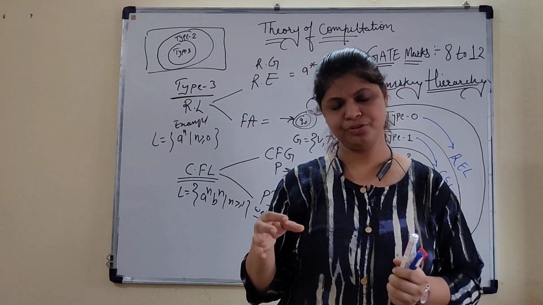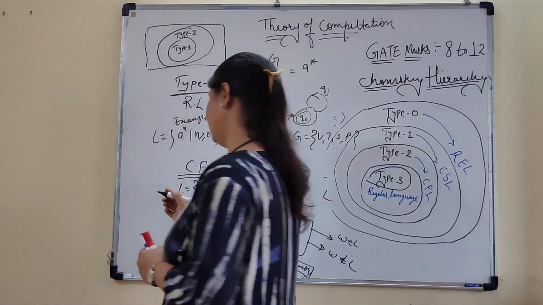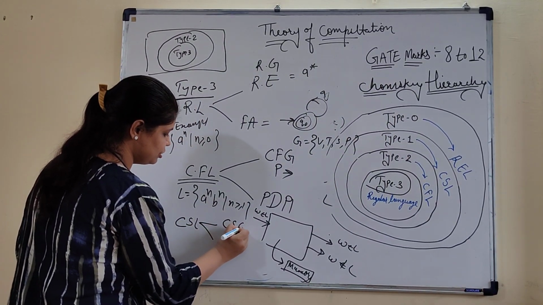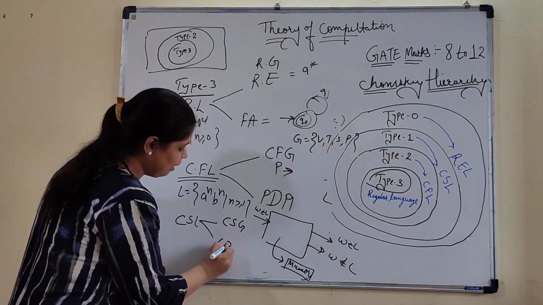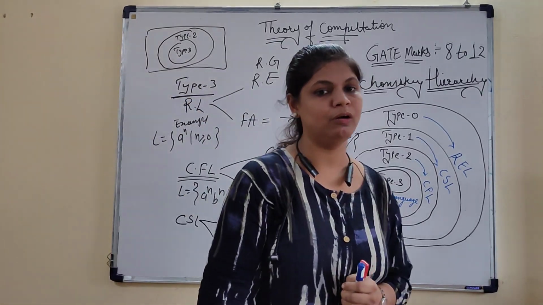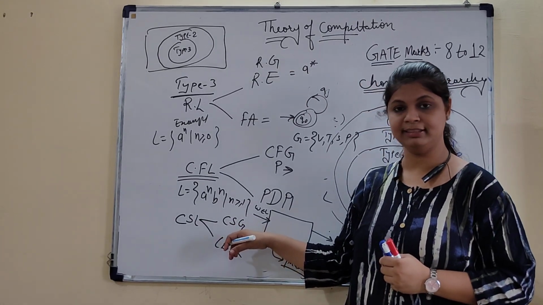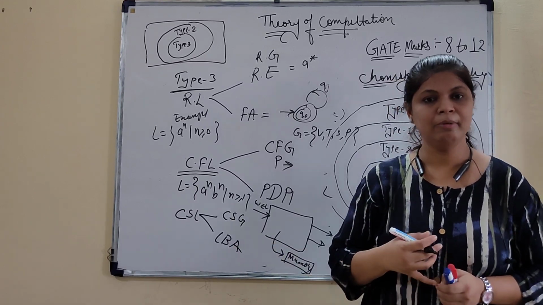But we have a phrase structure also. We have a grammar structure, and that grammar structure is nothing but CSL. In this CSL, CSG is there. For this CSG, we have linear bounded automata also. We can build this with the help of linear bounded automata. That means the generator part is your context sensitive language, and the acceptor part is your linear bounded automata.